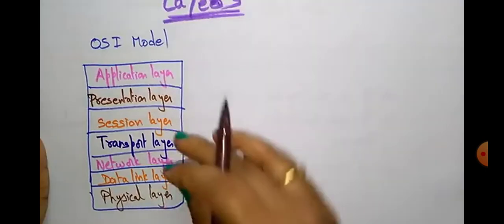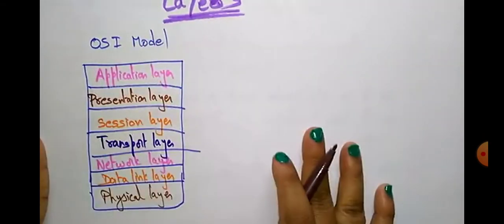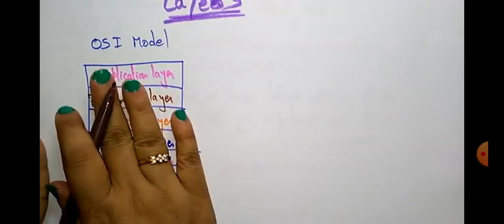So these are the total 7 layers present in the OSI reference model. This we already discussed.